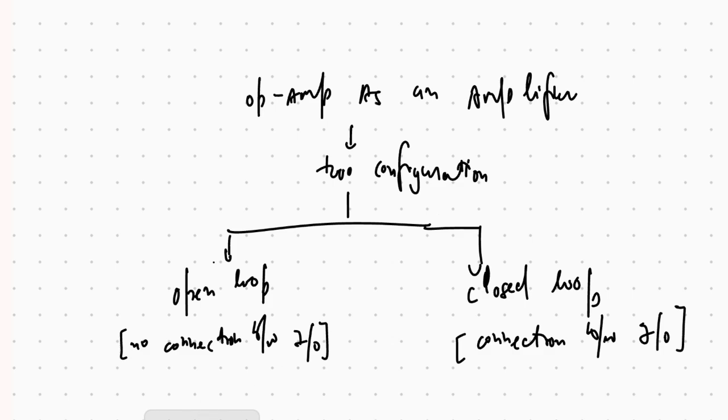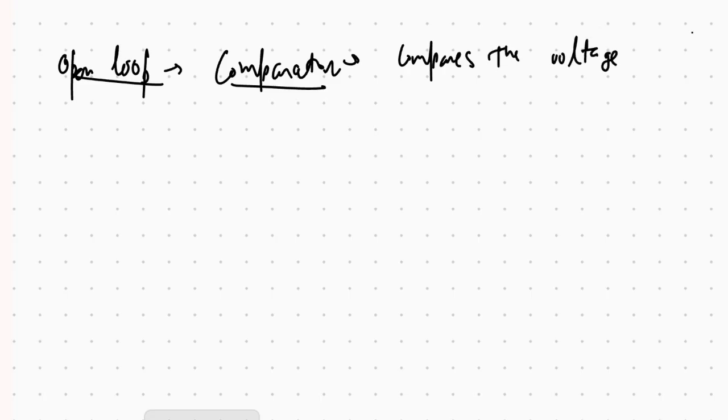First we have to study the open loop configuration, then we are going to study the closed loop configuration. In open loop it acts as a comparator. It compares the voltage between the input terminals.